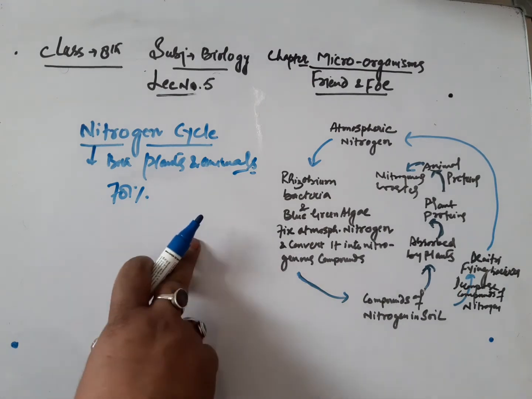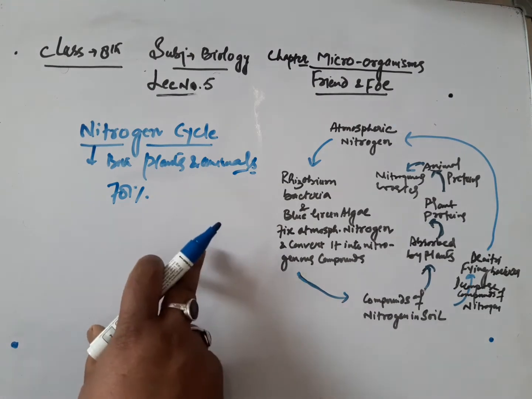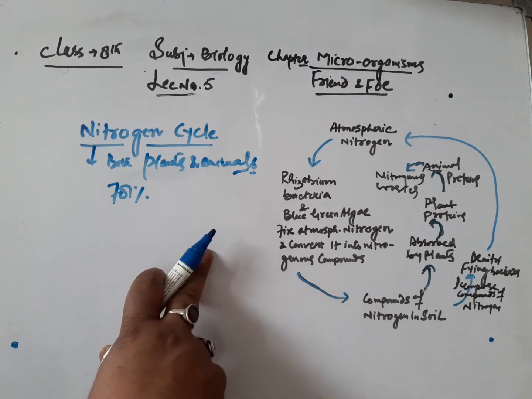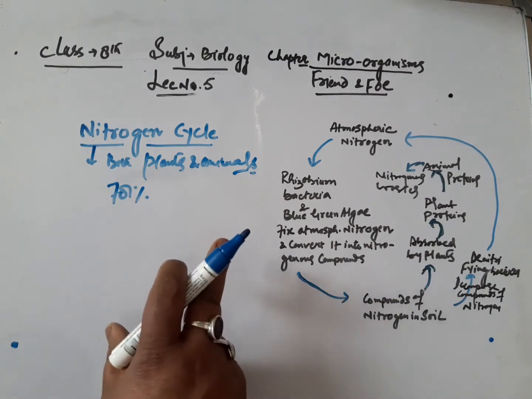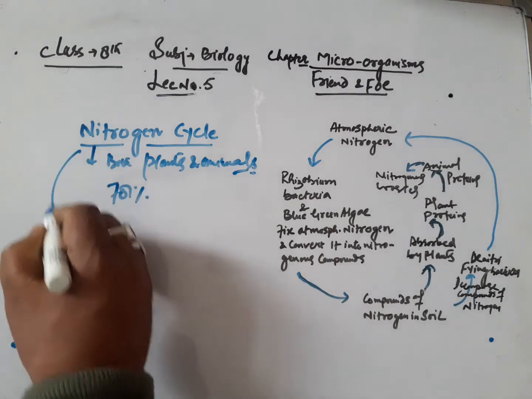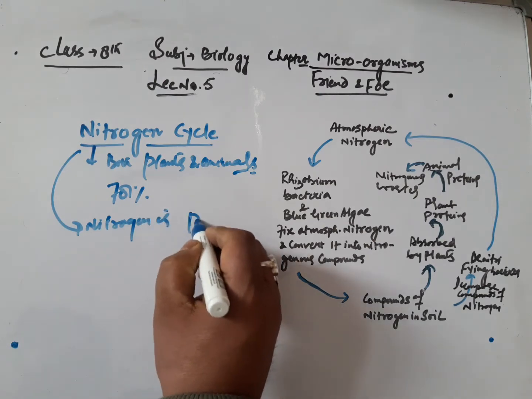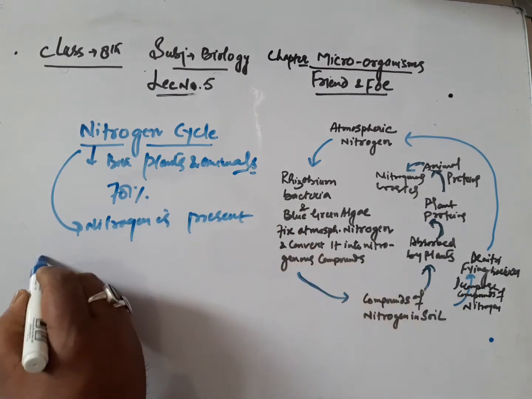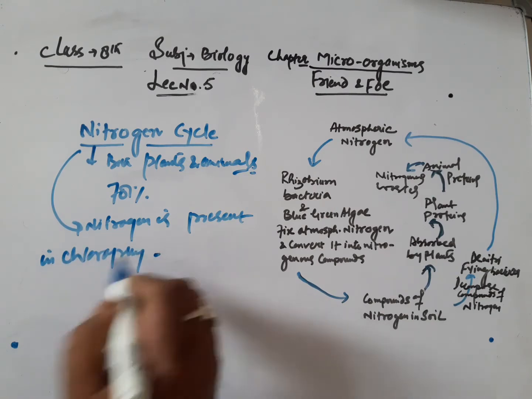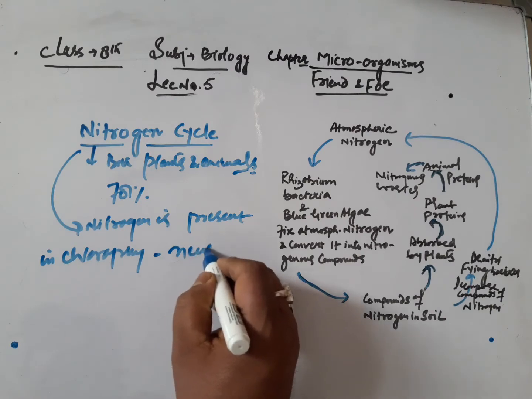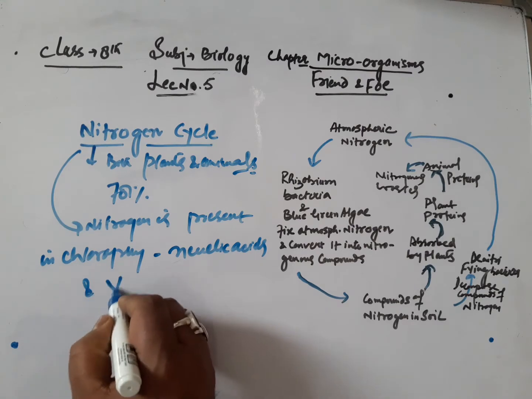As we know, nitrogen is an essential element and component of proteins, and proteins are the building blocks of our body, even the building blocks of plants and animals. Nitrogen is also present in chlorophyll, nucleic acids, and vitamins.